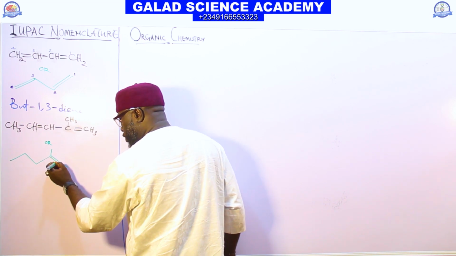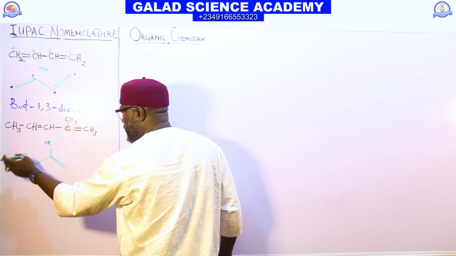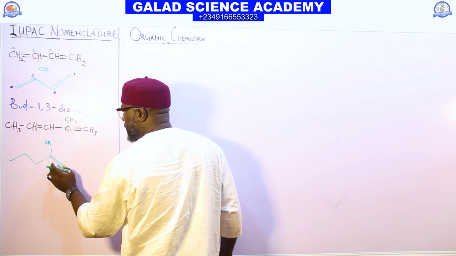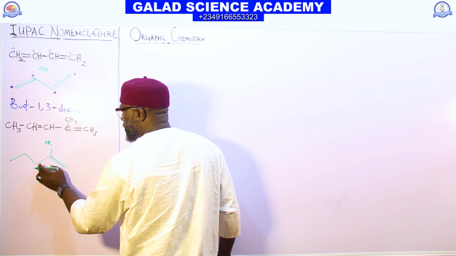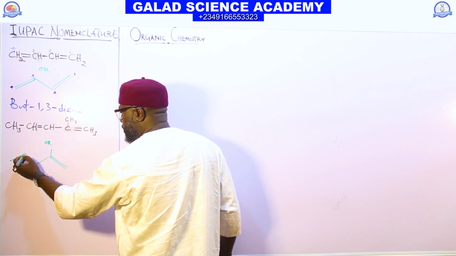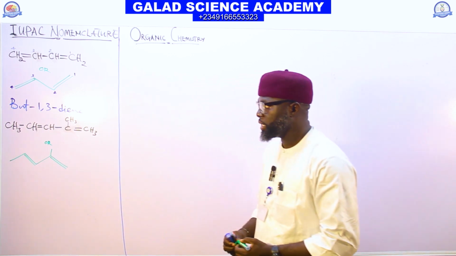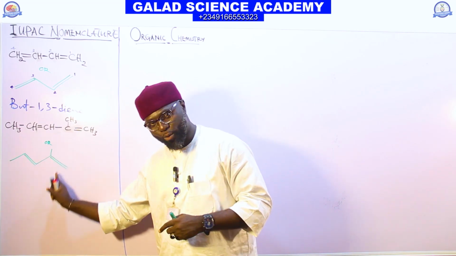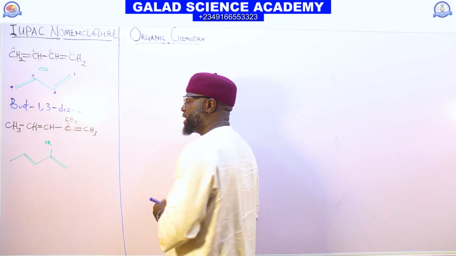We now put double bond here. 1, 2, 3, 4, 5. We put it here. Then they put another bond line here. So if you are given in this form or in this form, anyhow, you are asked to name it now.